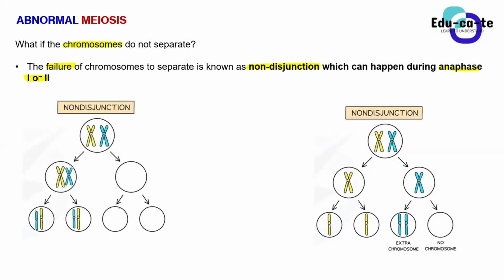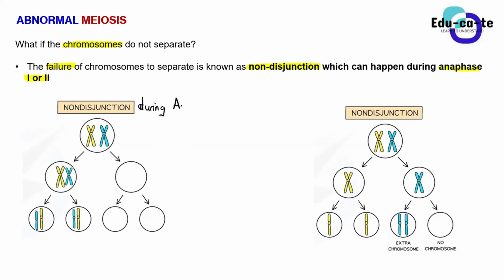They can also ask this in biological terms: the failure of homologous chromosomes to separate during anaphase 1. What is it known as? It is still non-disjunction. Or the failure of chromatids to separate during anaphase 2 is still non-disjunction. They fail to separate as they are supposed to. Refer to the previous lesson, where I explained everything very well. So non-disjunction can happen during anaphase 1 or anaphase 2. Let us look at non-disjunction.